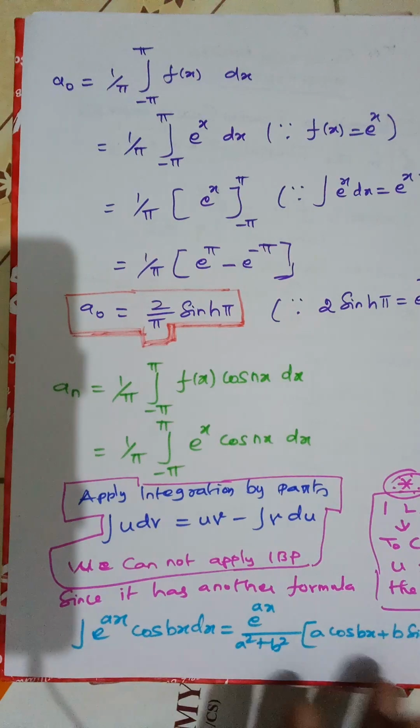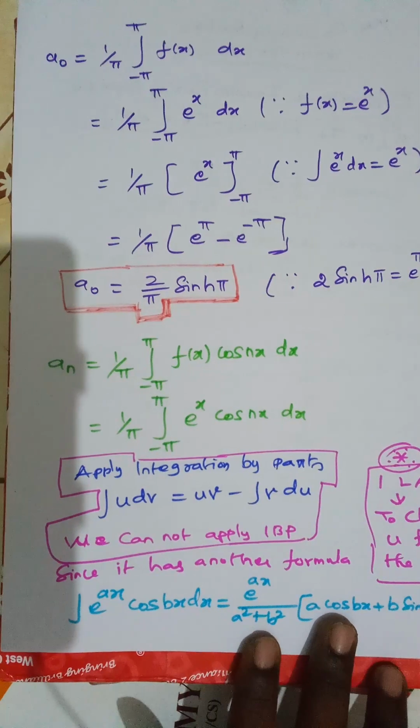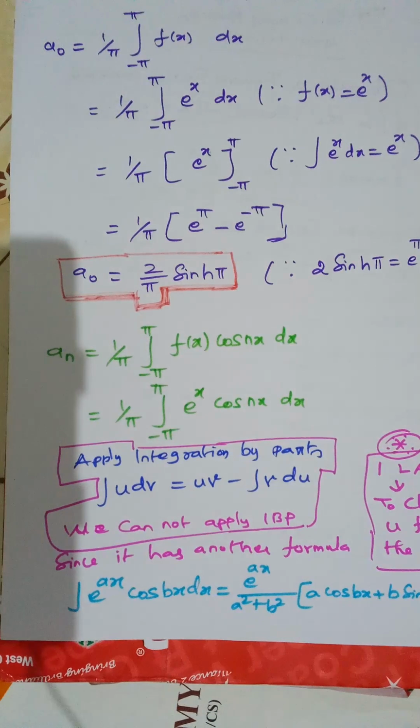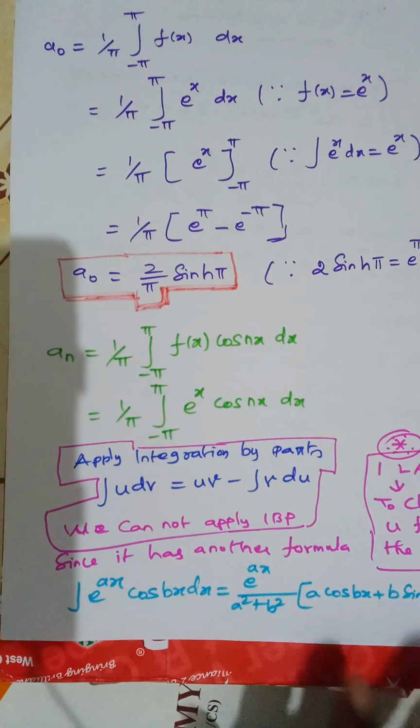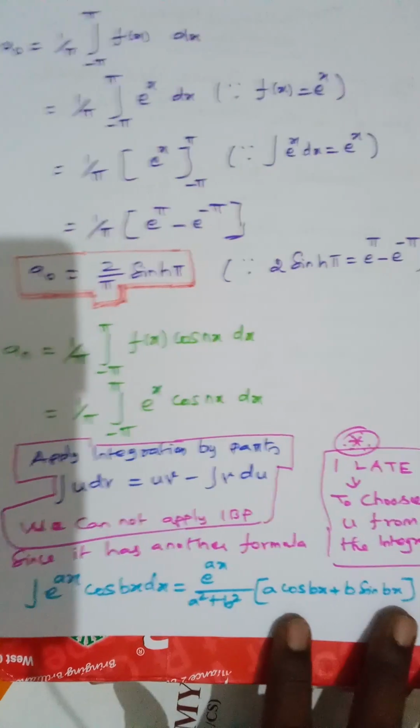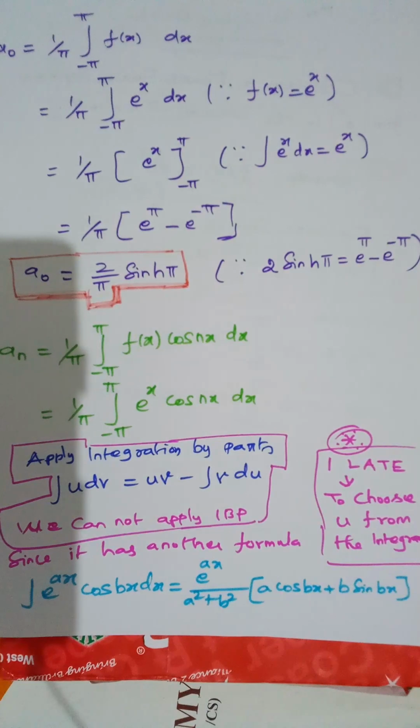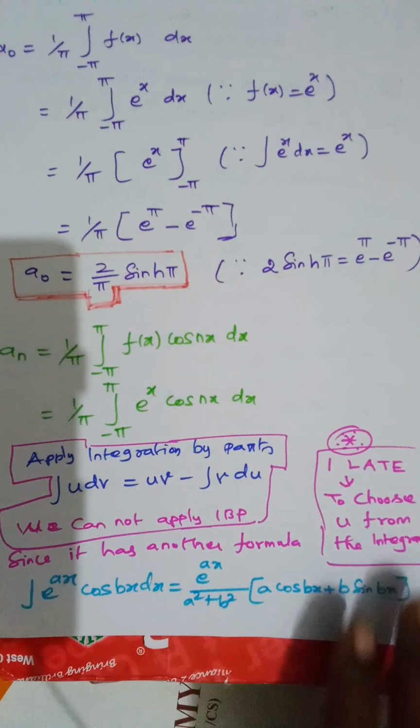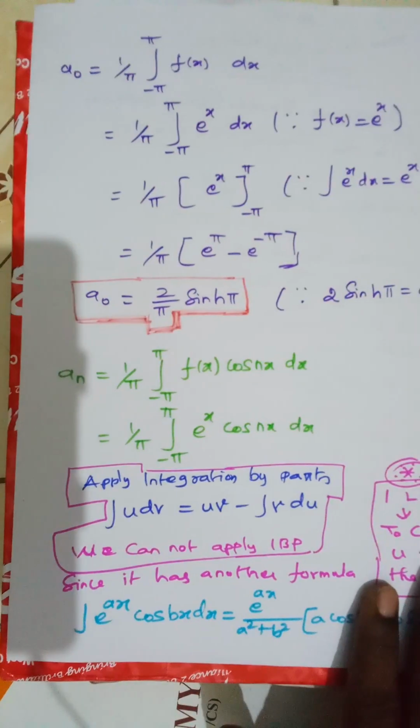So I can apply the next formula: integral e power ax cos bx dx is equal to e power ax by a squared plus b squared, times a cos bx plus b sin bx. So let us apply this formula, and we can solve for a n.